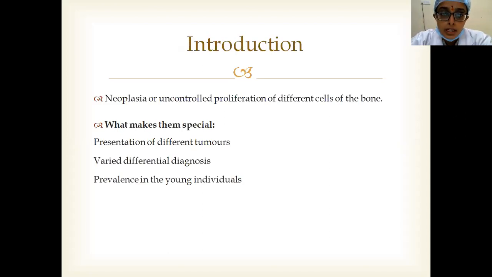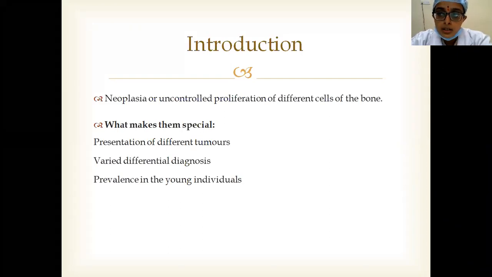So what makes bone tumor special from other tumors? Presentation initially, there may not be very pathognomonic features in case of benign bone tumors. Usually some trivial trauma or any pain in that region makes the patient go to a doctor and get X-rays done, and usually on that most of the benign tumors are identified. And second thing is varied differential diagnosis.